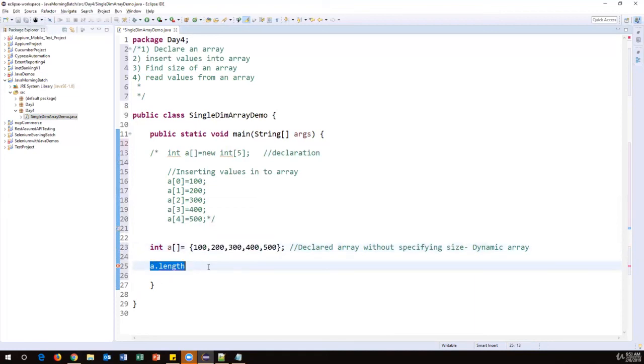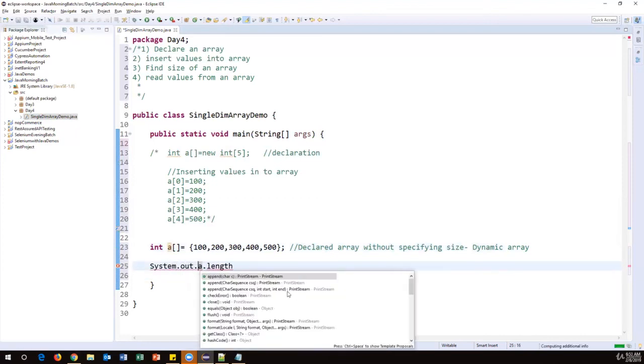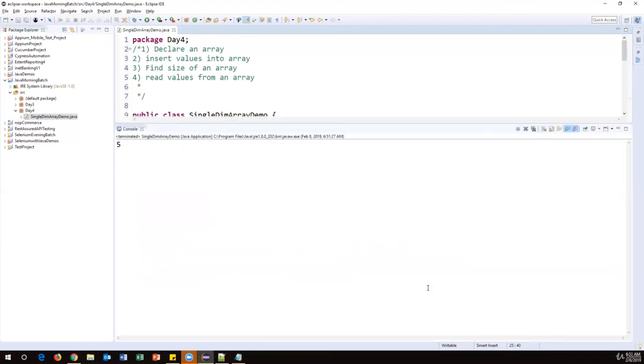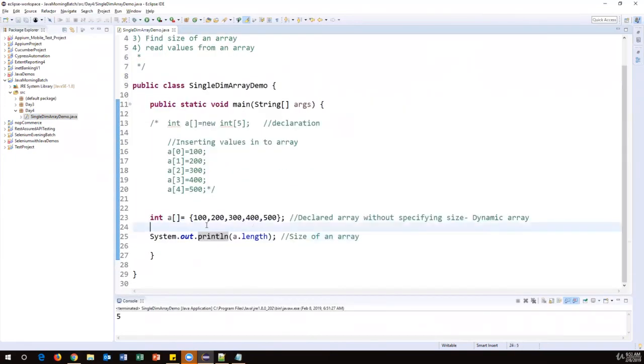This will return some value, so we have to print that value. So input that into system.out.println of A.length. This will give you the size of an array. Size of an array means how many elements we have stored inside the array. So this is called the length function. Let me execute this. Okay, now it is saying 5, because already 5 elements we have: 1, 2, 3, 4, 5.